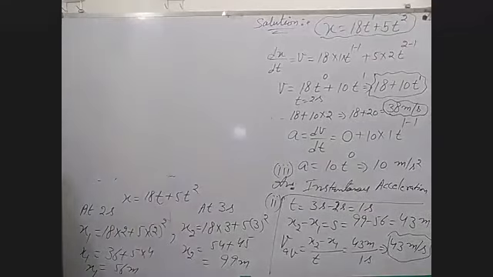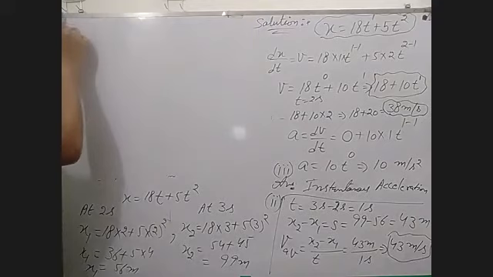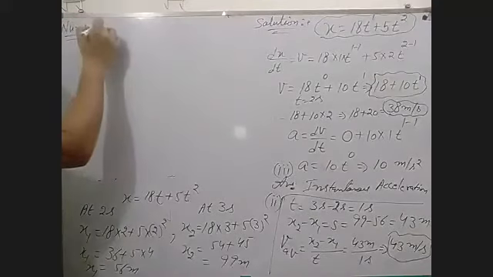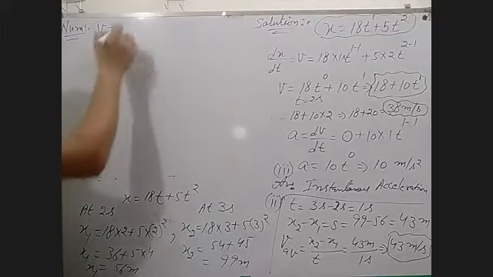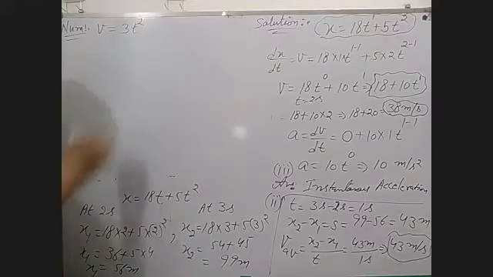Now write down the equation. The velocity of a particle is given by, can I take this in short form? Velocity of particle is given: v is equal to 3t square plus 6.